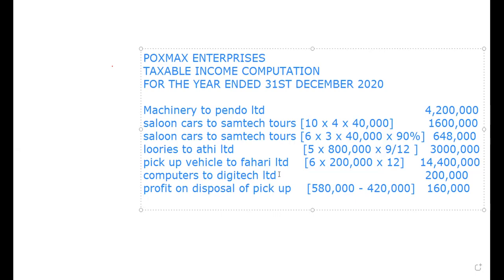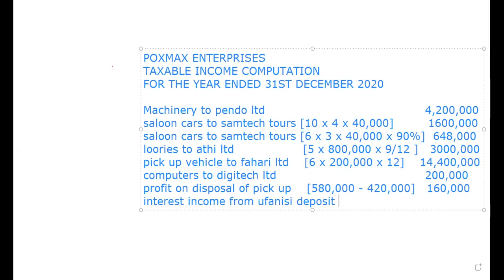So you are going to write interest income from Ufanisi deposit.